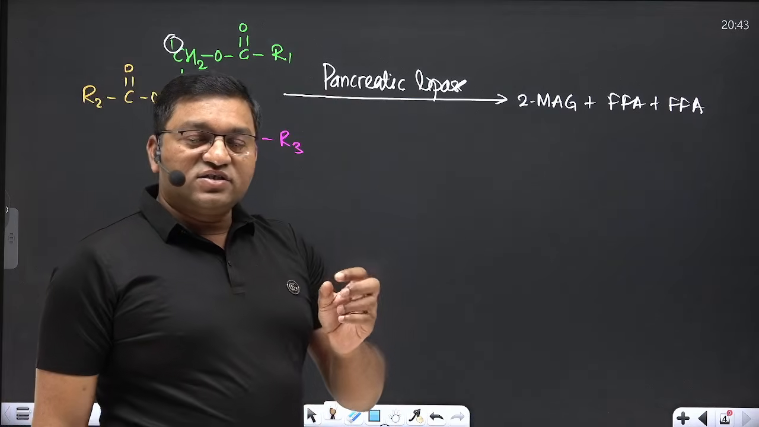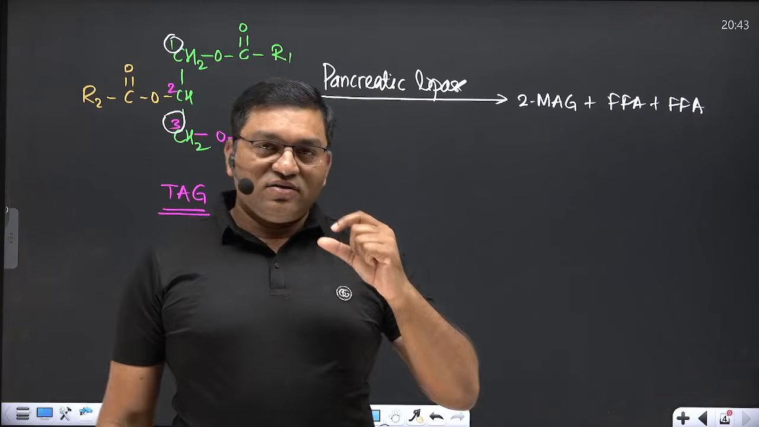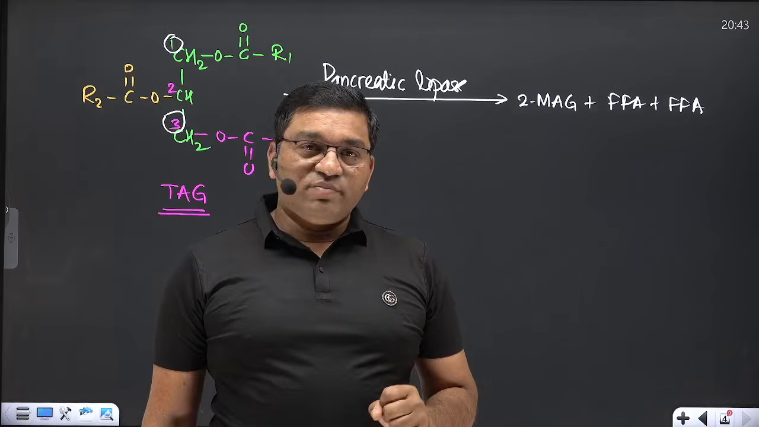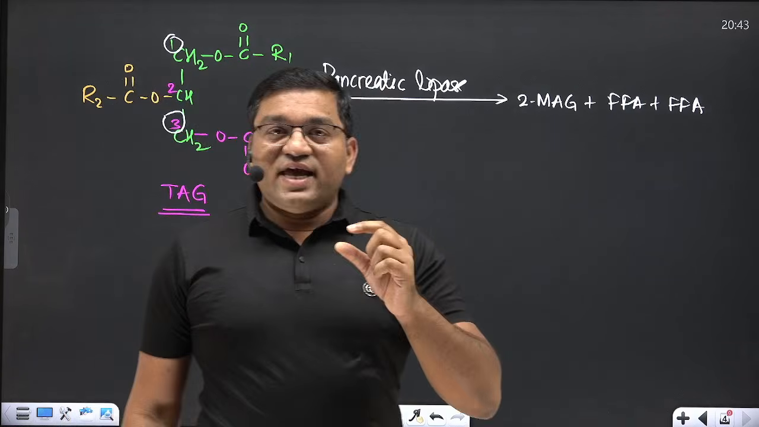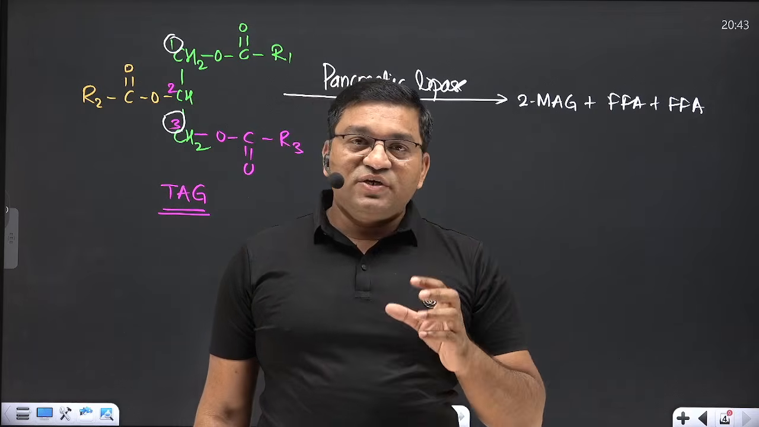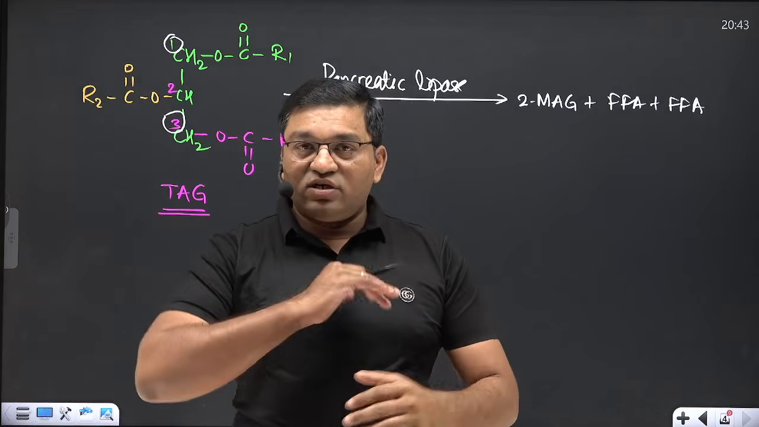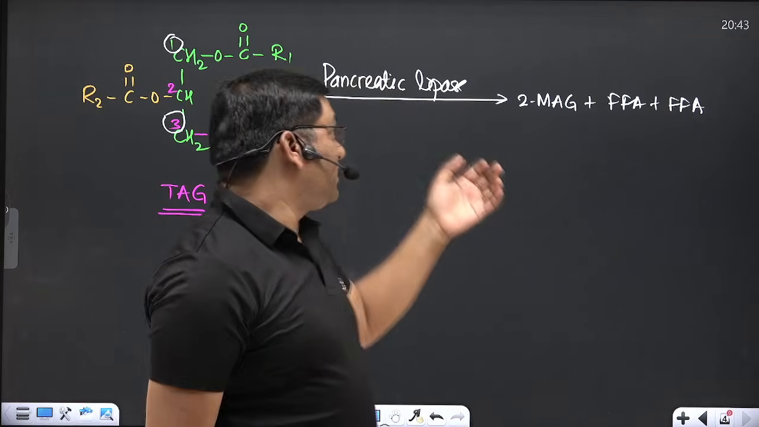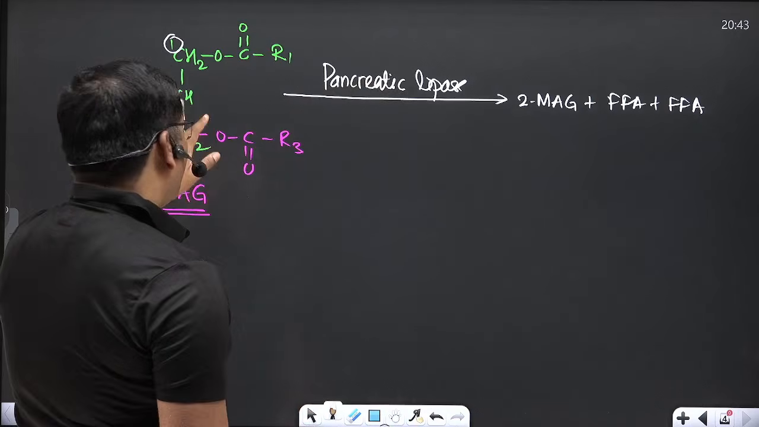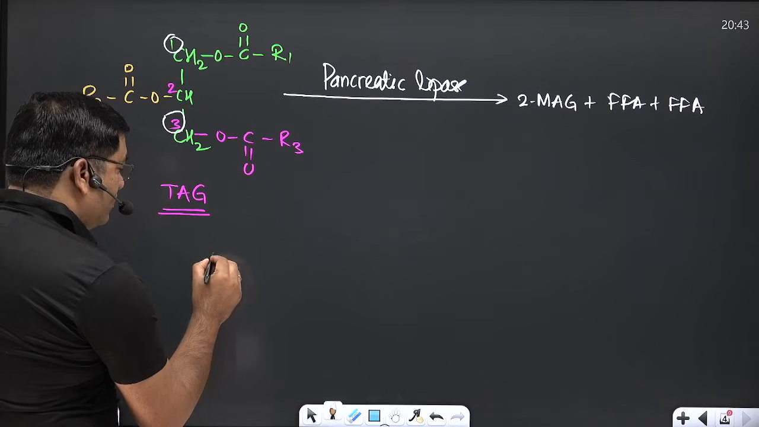It requires the bicarbonate to neutralize the acidic pH of the stomach. It requires the bile, action of the bile. It requires the emulsification of lipids into smaller droplets, so that the surface area will increase, and when the surface area increases, the pancreatic lipase will act. So this is the action. Okay, so after the TAG, the next important is the phospholipids.